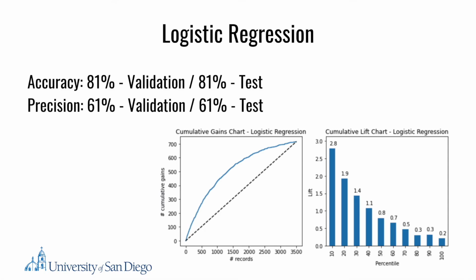The first model we try is the logistic regression model. This model gives an accuracy of 81% and a precision of 61% with both the validation and the test sets. The cumulative gains chart of this logistic regression shows that the model outperforms a random model. The lift chart reflects the successful performance of the model as well, showing that, for example, if the top 20% of the sample was chosen, the model would gain 1.9 times higher than choosing 20% at random.